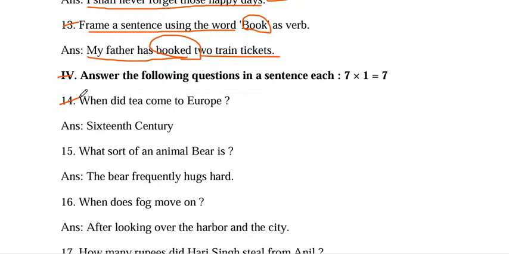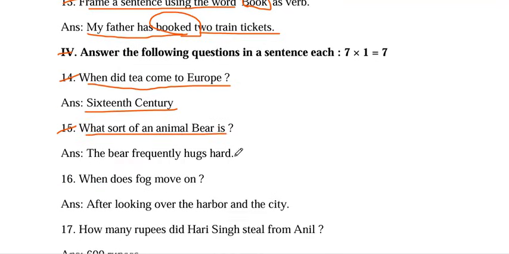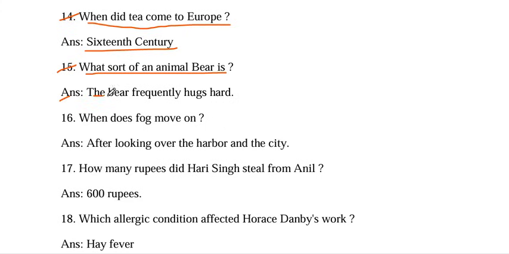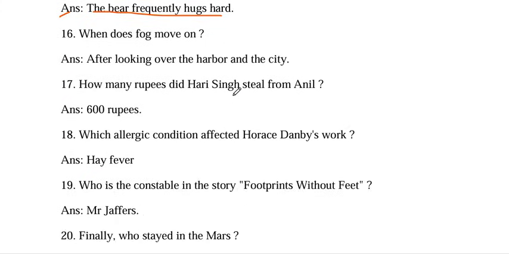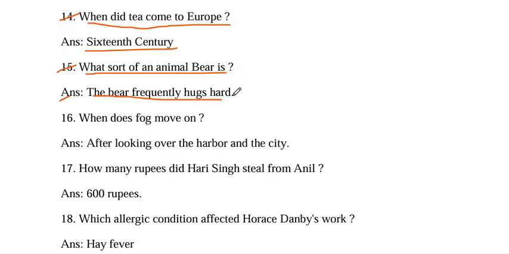Question number 14. When did tea come to Europe? 16th century. Question number 15. What sort of an animal the bear is? Answer. The bear frequently hugs hard. Or the bear frequently hugs tightly. Or bear hugs the human being tightly. Any answer. When does fog move on? Answer. After looking over the harbor and the city, the fog moves on.